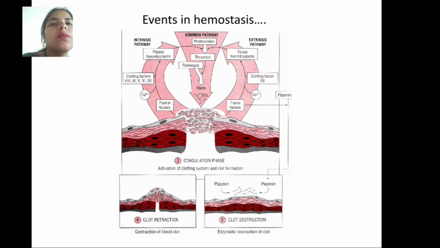In this, two pathways are involved. The intrinsic pathway involves the clotting factors 8, 9, 10, 11 and 12. These are the platelet factors. Next is the extrinsic pathway. In this, tissue thromboplastin produces clotting factor 7, and also produces calcium, and then plasmin is produced.